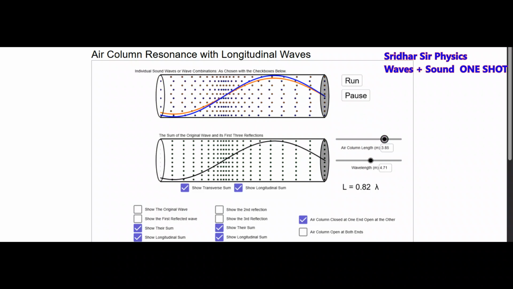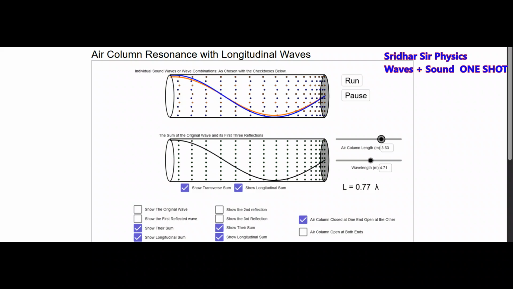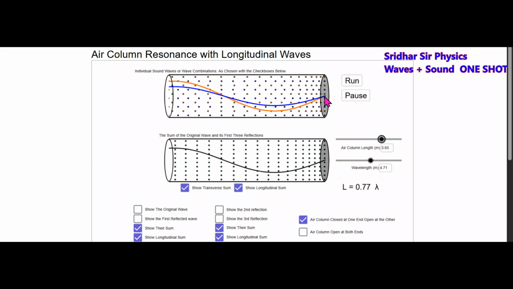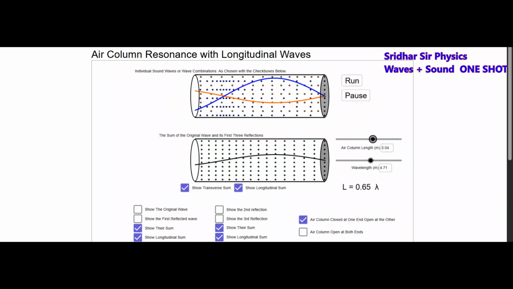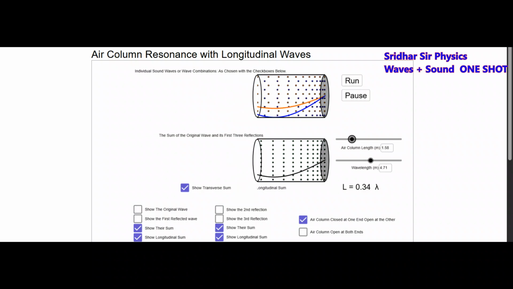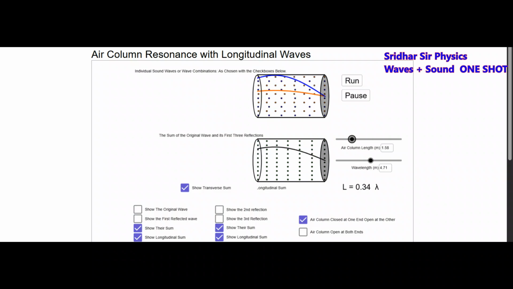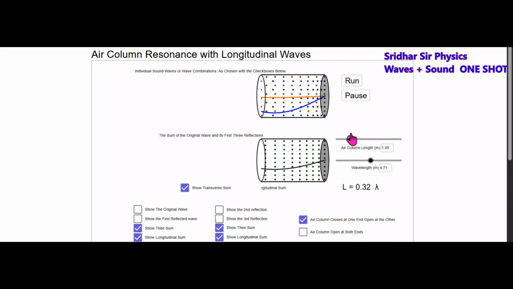This will be node. We can determine node and antinode. This will be displacement node. Further, if I decrease, this will be displacement node.